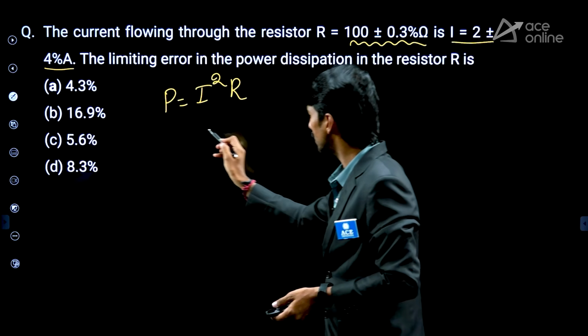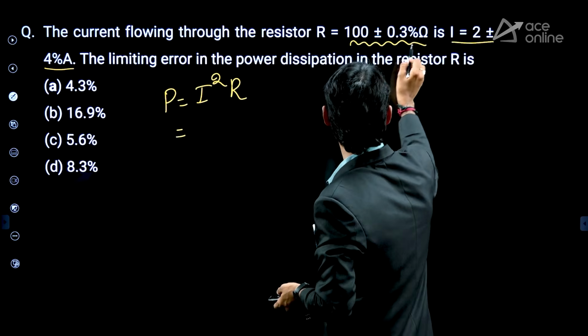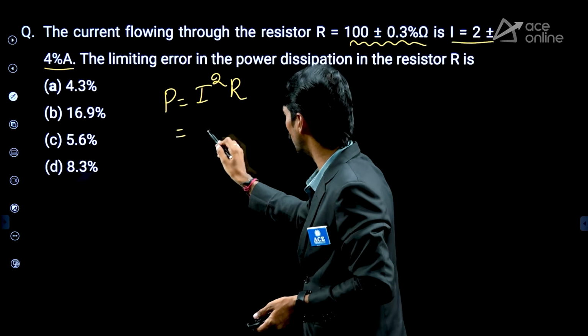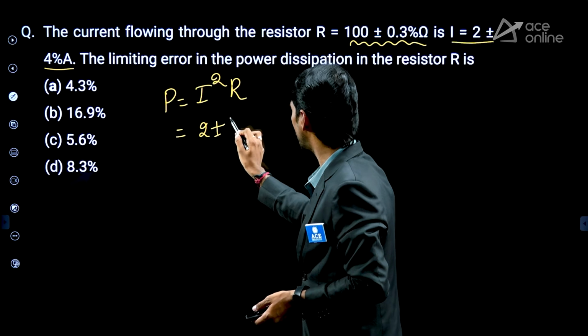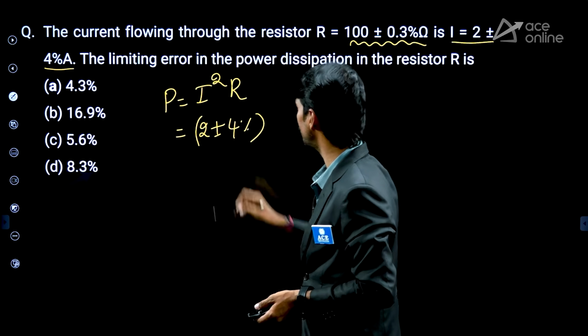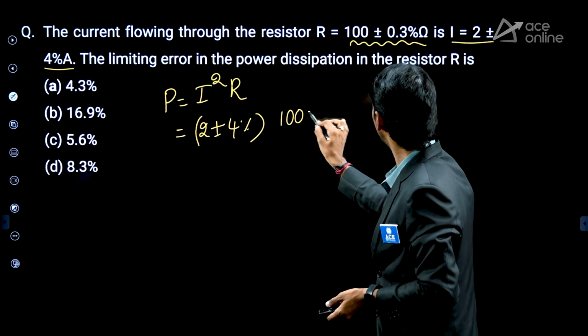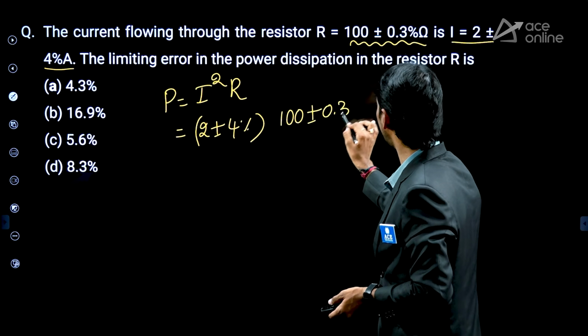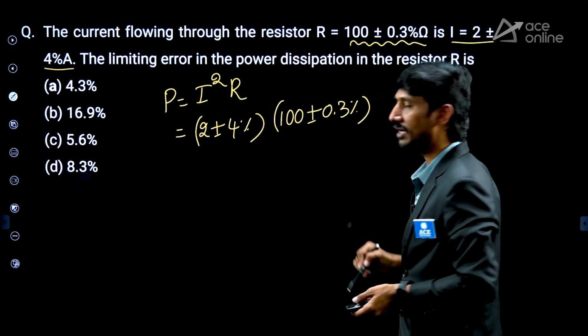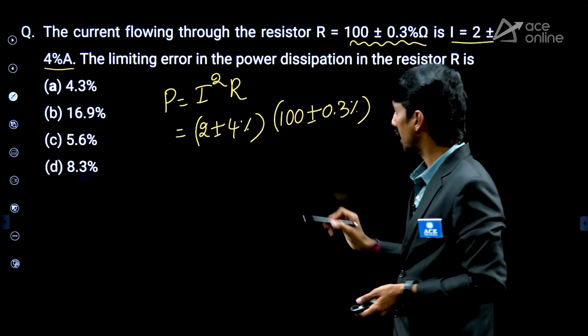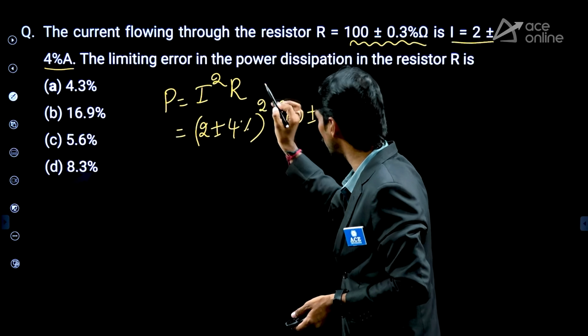Okay. Now, what is I? I value is 2 plus or minus 4%. This is current. What is resistance? 100 plus or minus 0.3%. But here it is I square into R. Don't forget this.